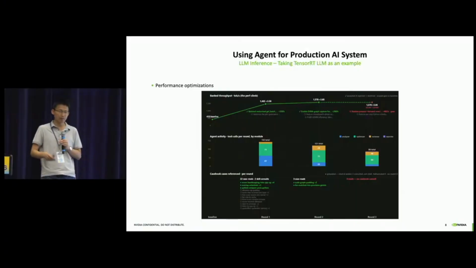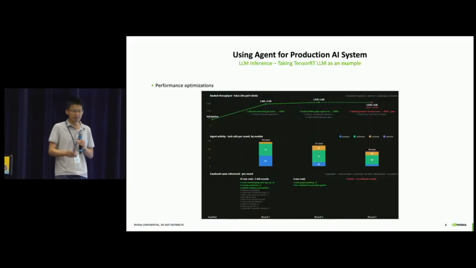And the next example is also for the Gemma 4 model. When we finish the new model bring-up based on the agent, we want to use the agent to do performance improvement. Here we just start from a low performance baseline, with 3 additional iterations. For the second and the third iterations, we do have a bunch of optimizations finished. And for the fourth iteration, it finally becomes converged, so we just stop the optimization process.